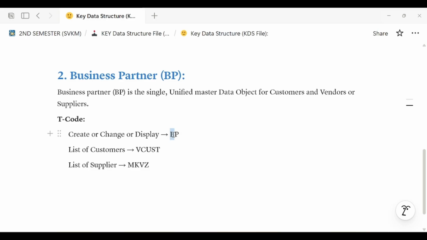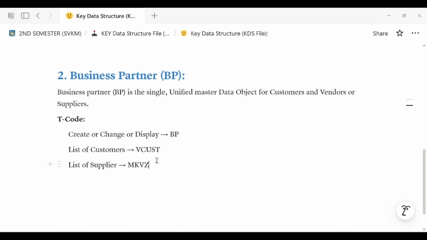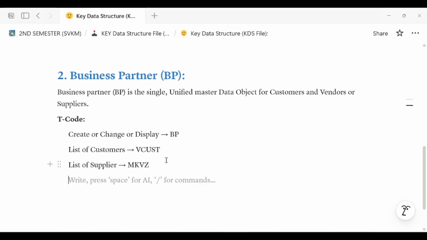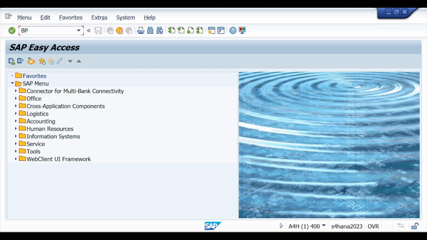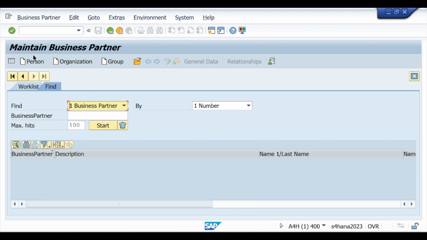So now use T code BP to create a business partner. In business partner we have different roles. Now I will show in the system. Use T code BP, press enter. Now here I have two options, maintain business partner profile.